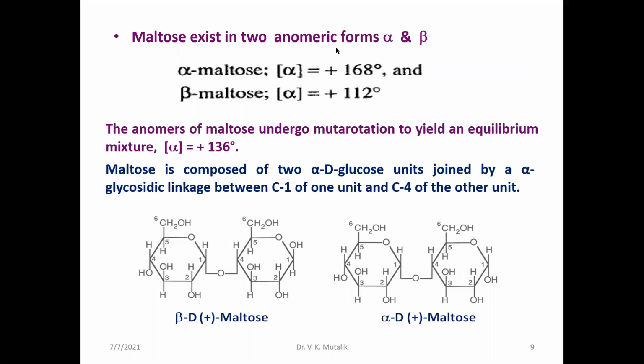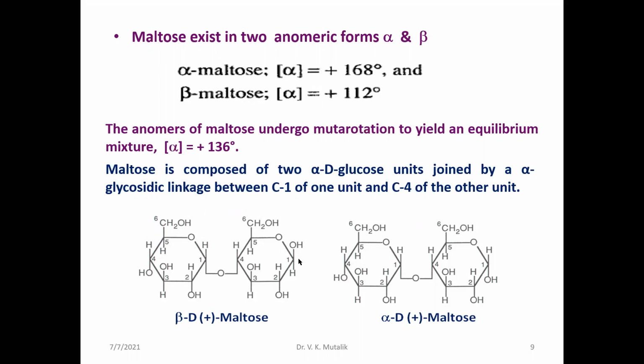This maltose exists in both alpha and beta anomeric forms. You can see here this is beta D(+) maltose. This is an alpha glucose unit, and it is a beta glucose unit. Here you will find an acetal linkage. So one unit of the glucose is not free at the first carbon, the anomeric carbon.